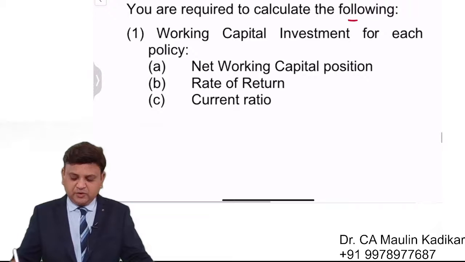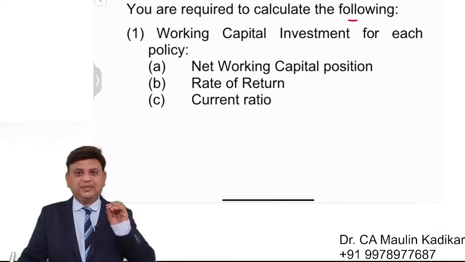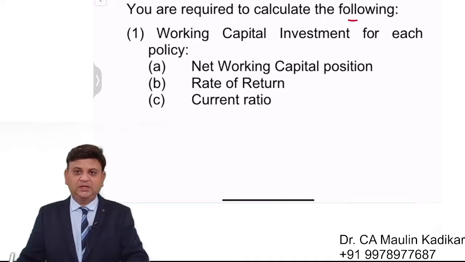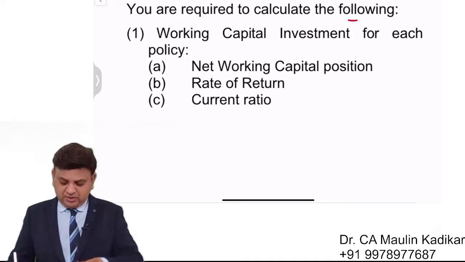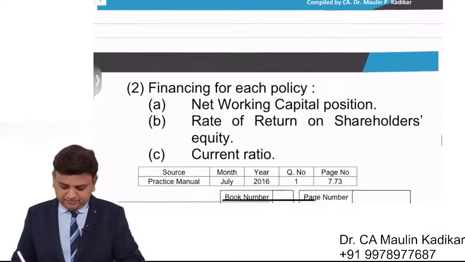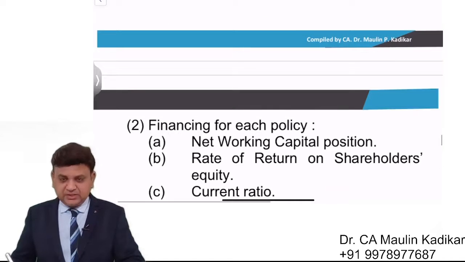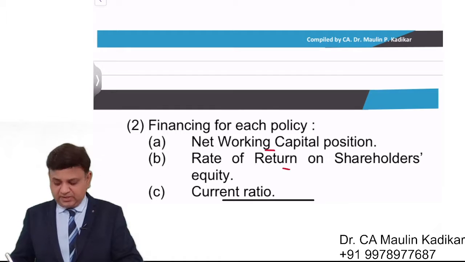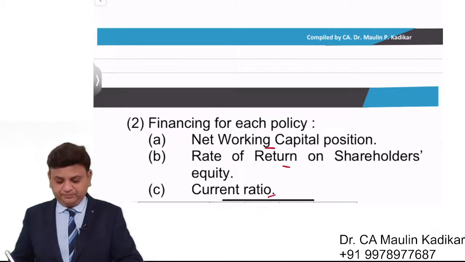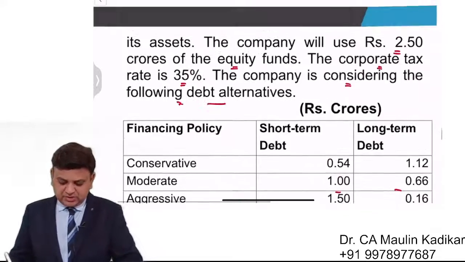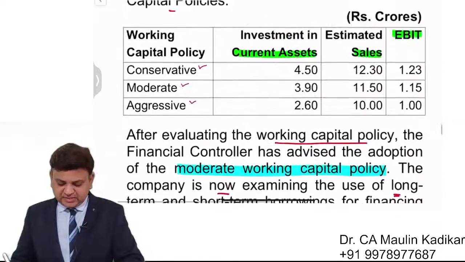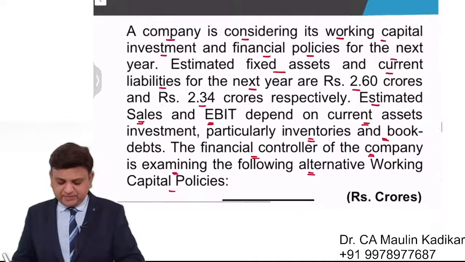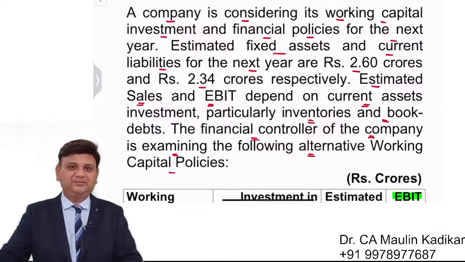You are required to calculate the following: working capital investment for each of the policy. That is, for working capital policy, you are required to find net working capital, rate of return, and current ratio. For financing policy, again three things: net working capital, rate of return on shareholders equity, that is return on equity, and current ratio. I request all the students to go through the question, and then we'll discuss how to answer. Just go through the question, all of you, first of all.